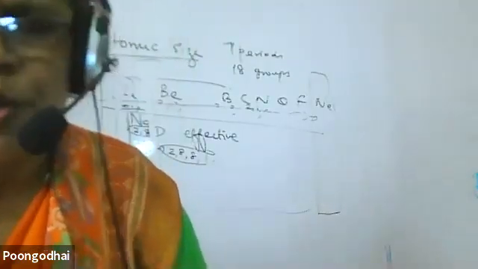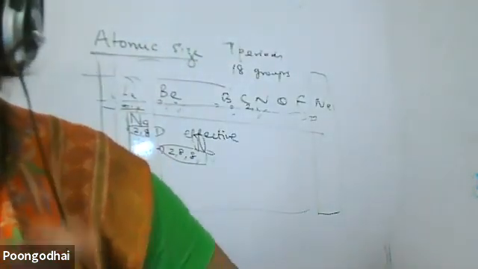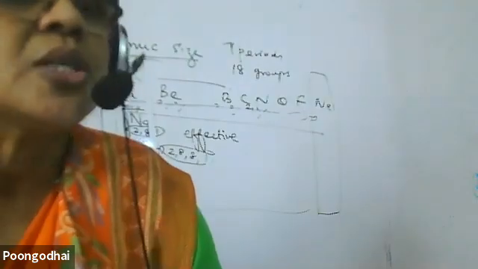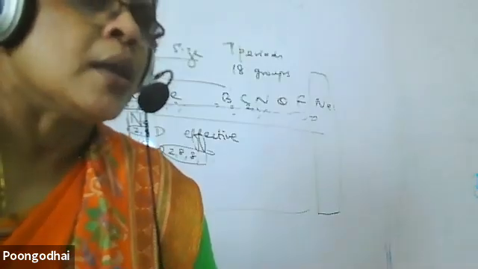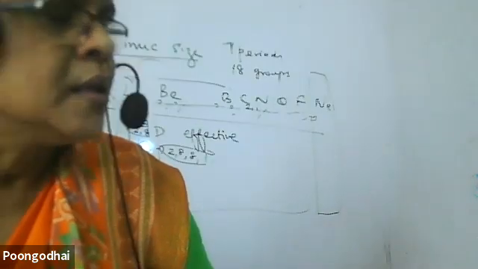That's all. Number of shells increases. Understood? As the shells increase, the distance between the nucleus and the electron increases. So the size automatically increases. Understood?